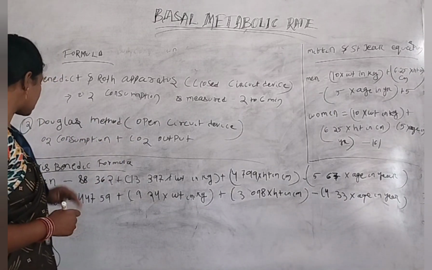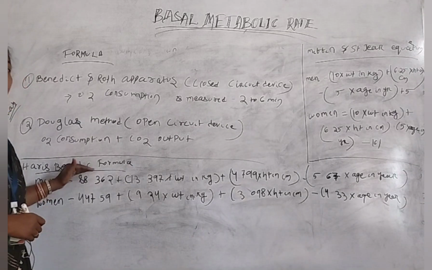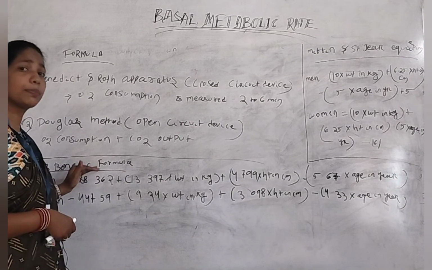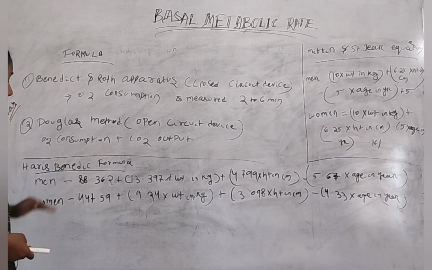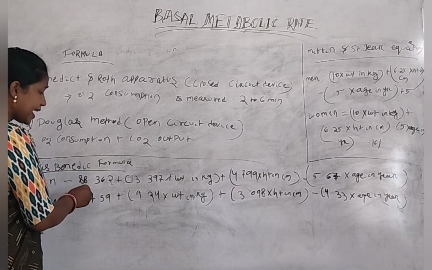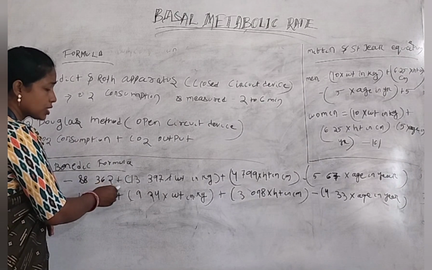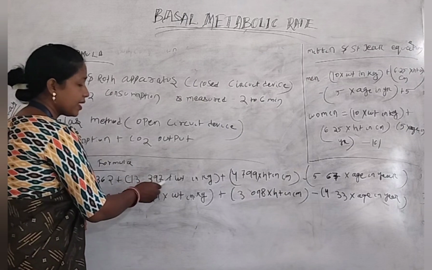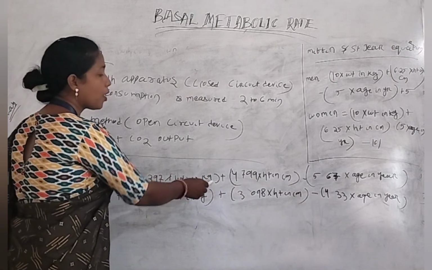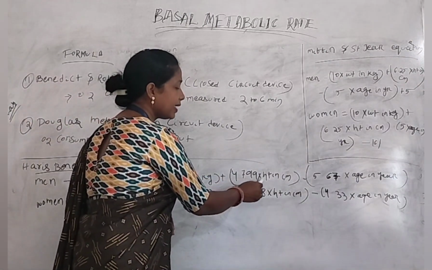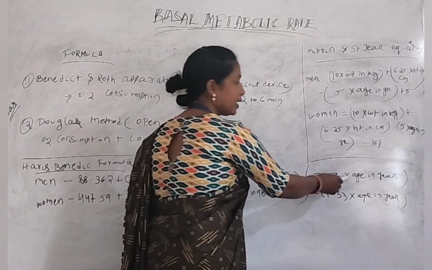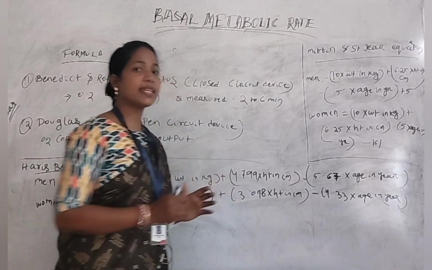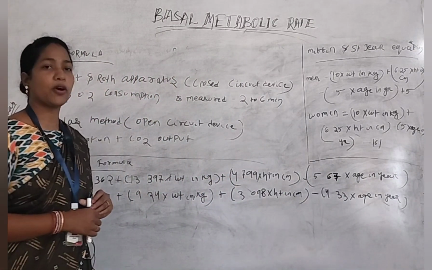Next, we should use the Harris-Benedict formula. If we use the Harris-Benedict formula to count the basal metabolic rate of a man, the formula is 88.362 plus 13.397 into weight in kg plus 4.799 into height in centimeter minus 5.67 into age in year. That is the formula of basal metabolic rate for a man.